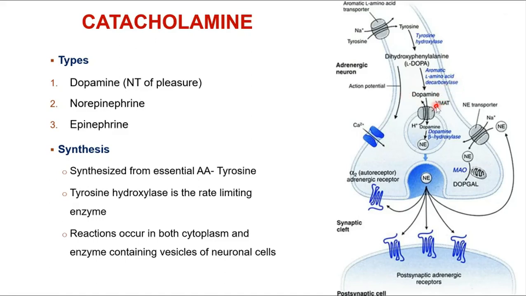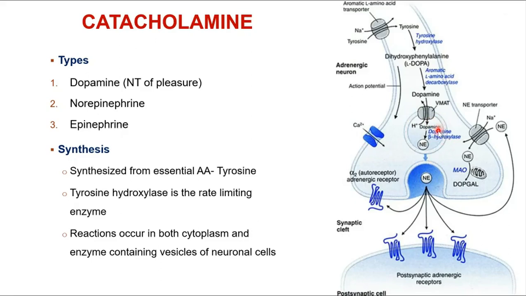So we know dopamine is the neurotransmitter for us. And what are we going to do? There are vesicular monoamine transporters present here, which we have discussed in our last class. It acts as an antiporter where hydrogen will be going out and the neurotransmitter will be getting in. So dopamine gets in, and it may remain as dopamine itself in those synaptic vesicles. Or if there is the enzyme called dopamine beta hydroxylase, it is going to get converted into norepinephrine, and then this will remain in the synaptic vesicle.